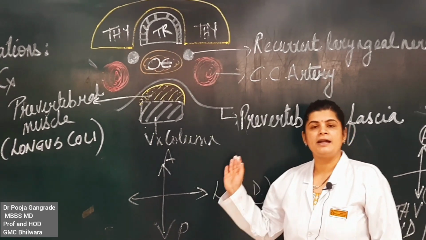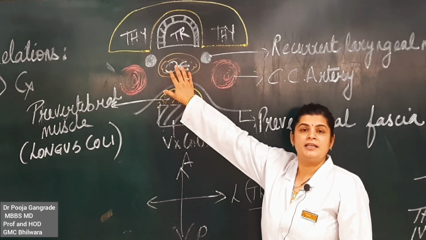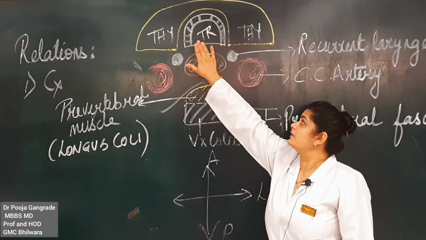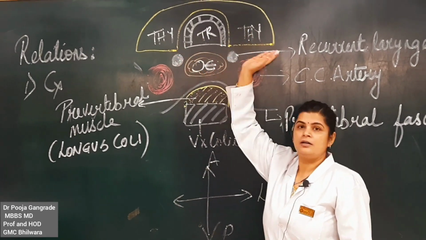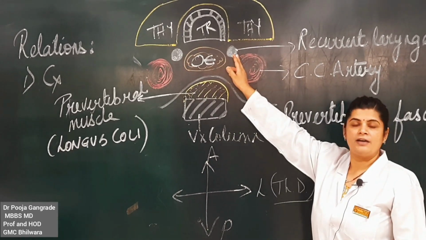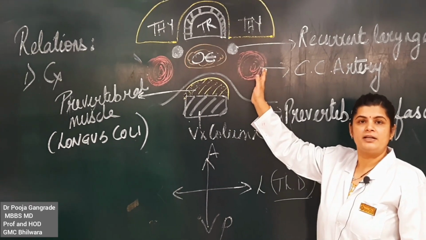This is a cut section to explain the antero-posterior and the lateral relations of the esophagus in the cervical area. So anteriorly you have the trachea and the thyroid gland along with the two lobes of the thyroid gland. Laterally you have the recurrent laryngeal nerve and the common carotid artery.